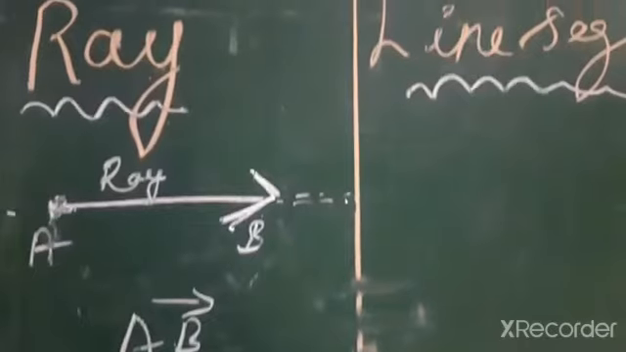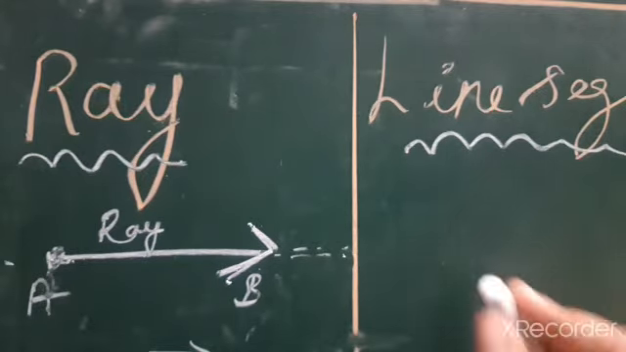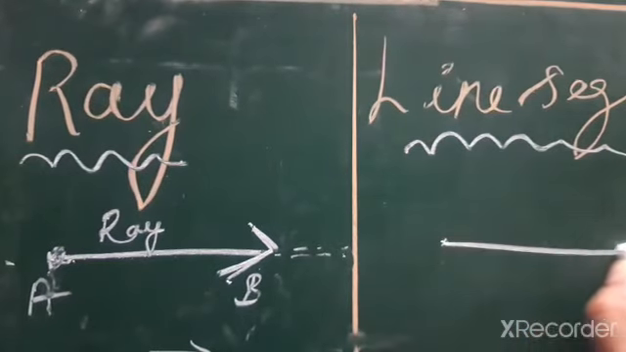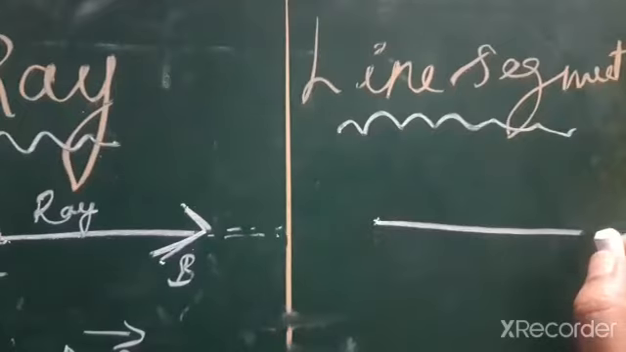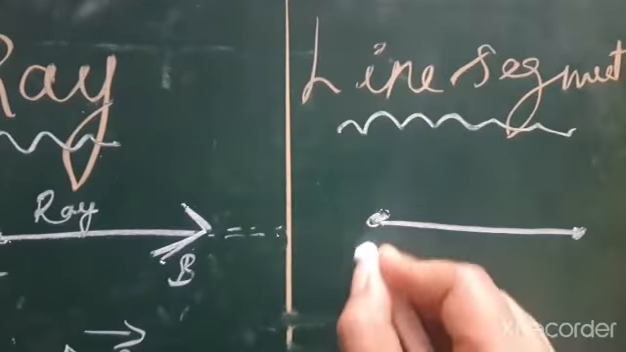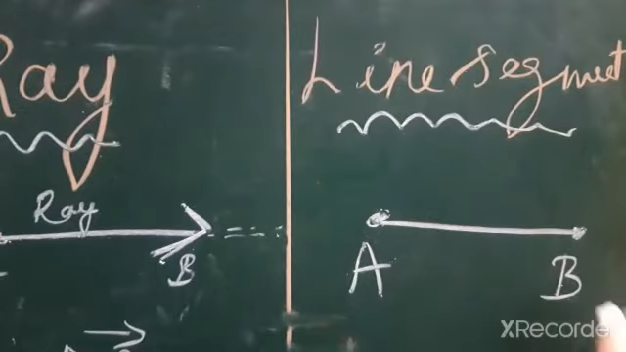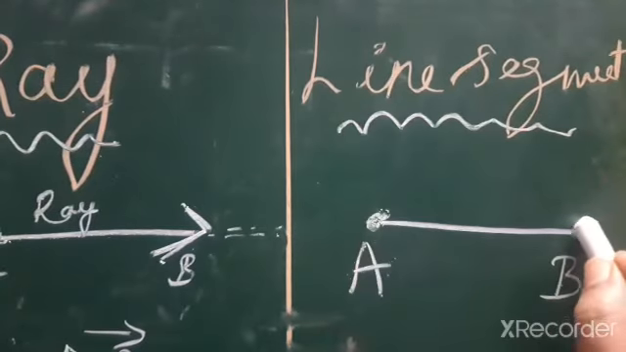And at the same time, line segment. A line segment is a fixed part of a line, the part of a line that connects two endpoints. It is a straight line with definite endpoints. AB is a line segment, which means the starting point is a starting point and at the end point we can't extend.